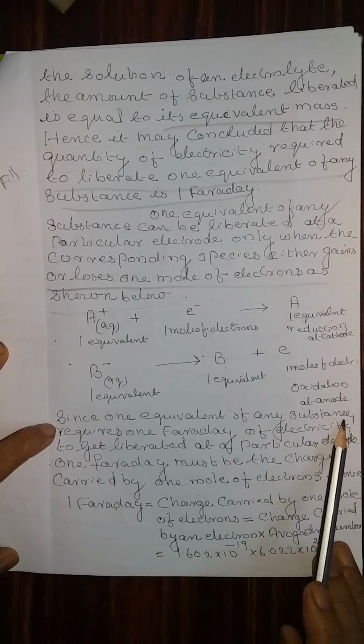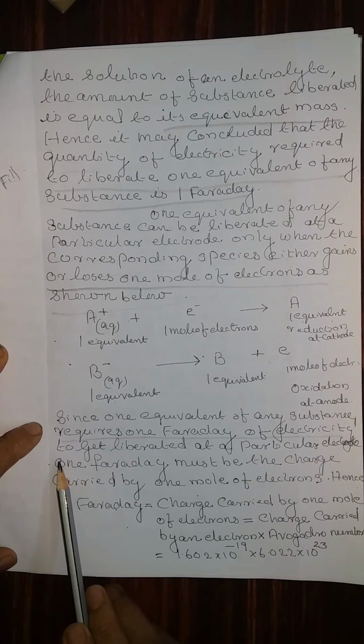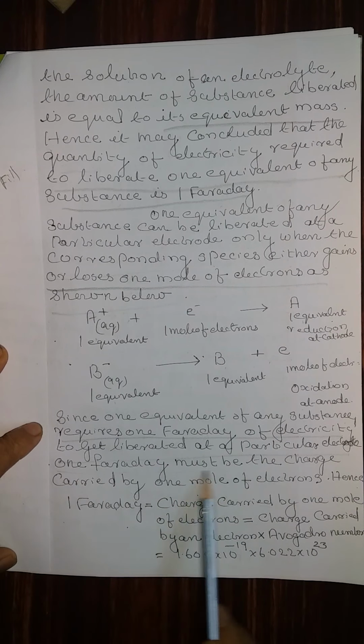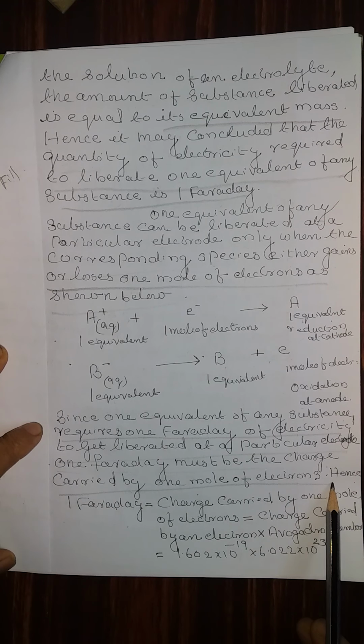Since 1 equivalent of any substance requires 1 Faraday of electricity to get liberated at a particular electrode, 1 Faraday must be the charge carried by 1 mole of electron.